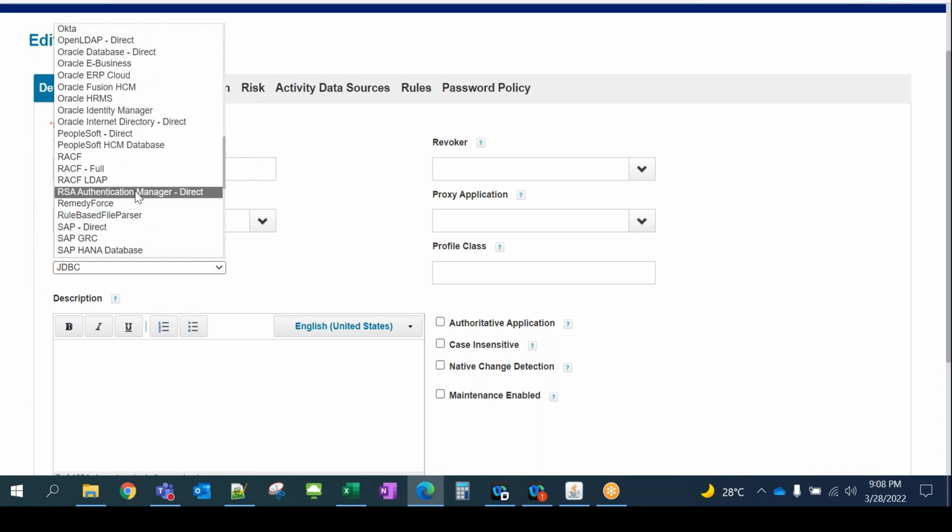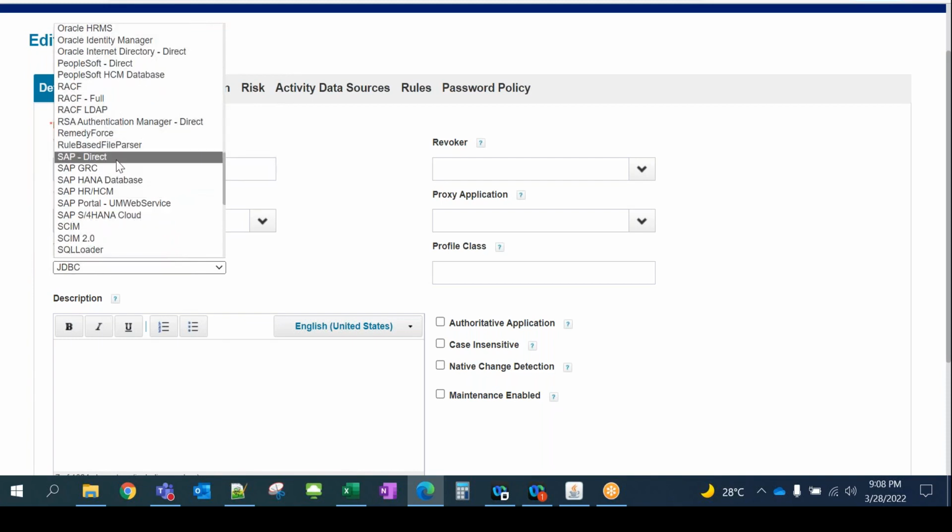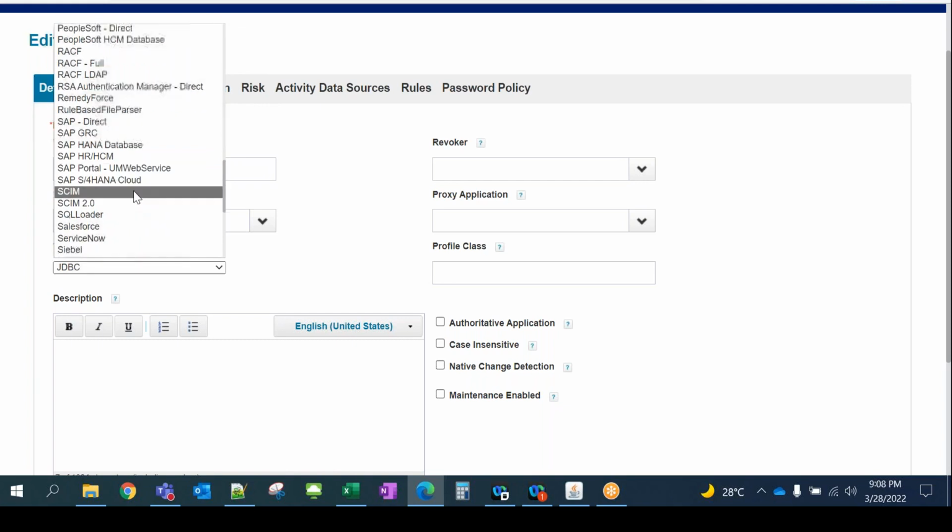As soon as you tell them the target application functionality, like this is the application you want to connect, they will help you with which one is right for you. Like you can see SAP, Direct, GRC, HANA, right? These are the most popular systems nowadays from the SAP point of view. So does that answer your question, Prakash?